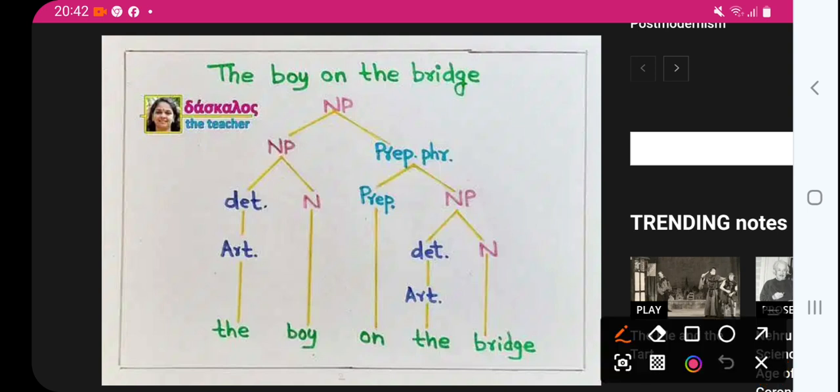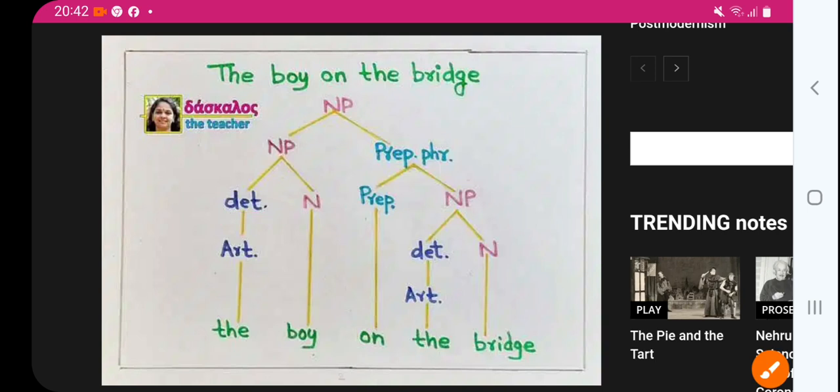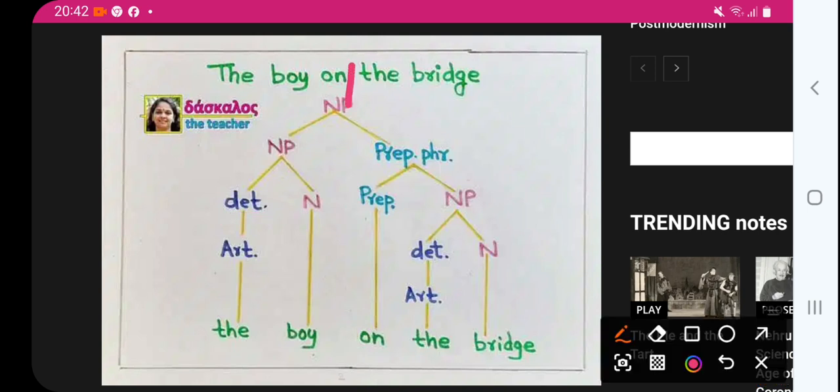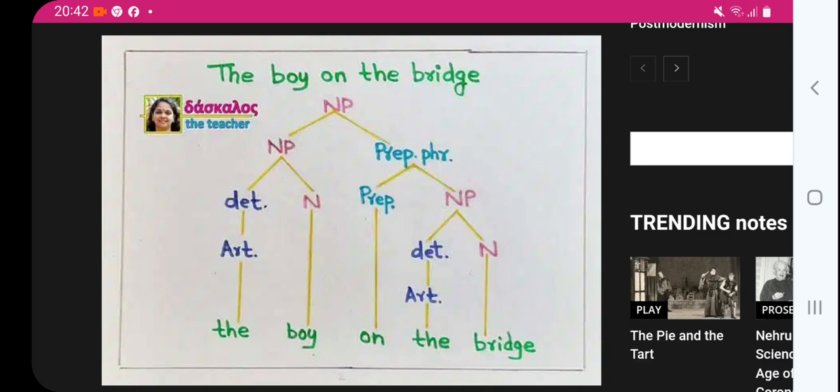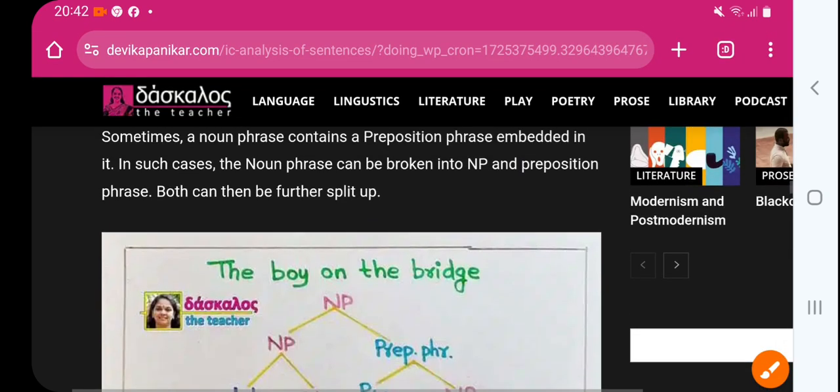So noun phrase, again and again we have already solved: the determiner, the article, and noun, the boy. Now the preposition phrase. We drop the preposition on, that is already dropped. Again in the preposition phrase we have seen that there's a noun phrase.